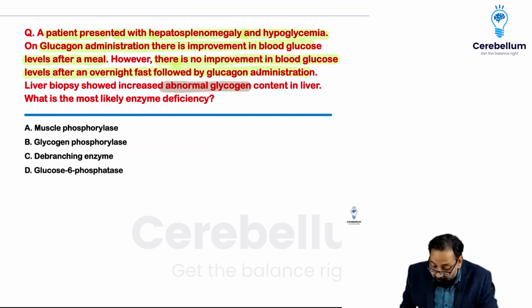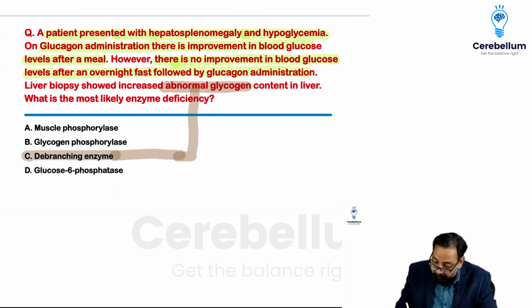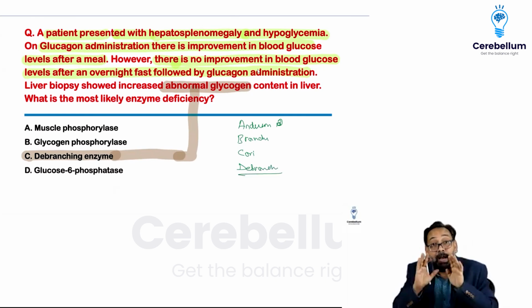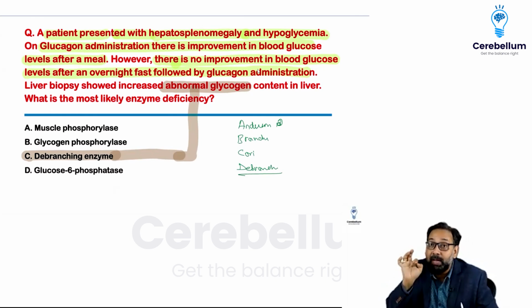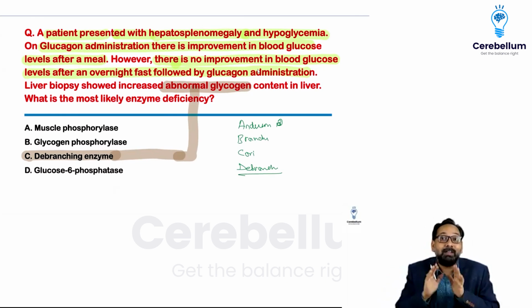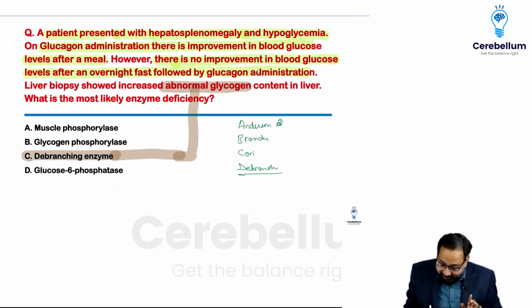If the word abnormal is given, without second thought the answer would be debranching enzyme, because you know the mnemonic is A, B, C, D. Anderson disease, branching enzyme is deficient. Cori's disease, debranching enzyme is deficient. So I told you in the marathon also that if in any question you find the word abnormal glycogen in liver, without second thought the answer would be either Anderson or Cori's. In this only debranching enzyme is given, so the answer is this.